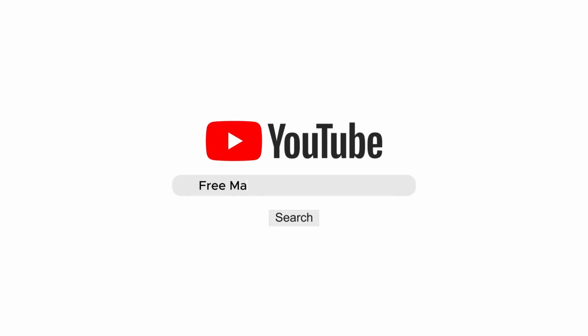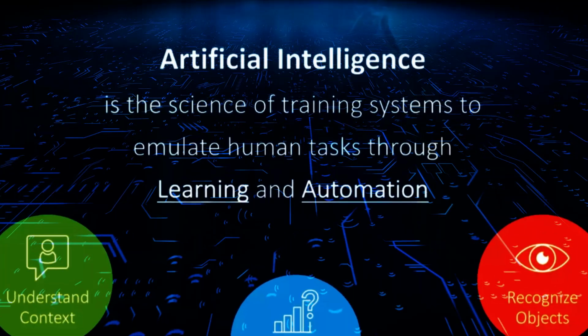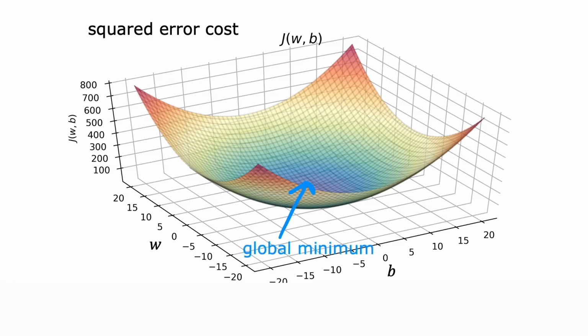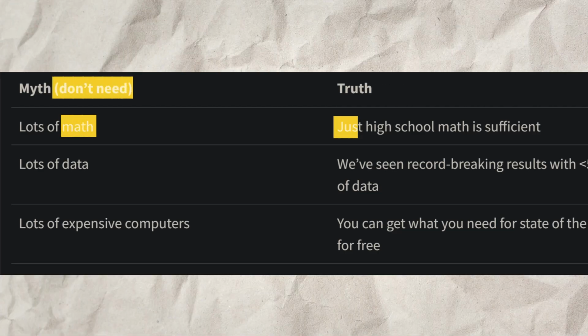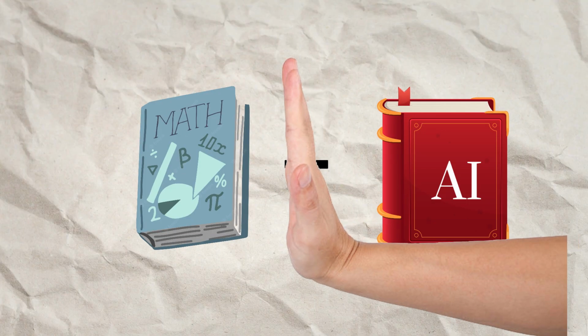Finding a free quality resource to learn machine learning online is so tough. Many content creators claim to teach AI, but just give definitions without diving deeper into the concepts. Those who dive deeper start directly by breaking down advanced topics. Some say you don't need much math, just high school level math is sufficient, and skip it in their courses.